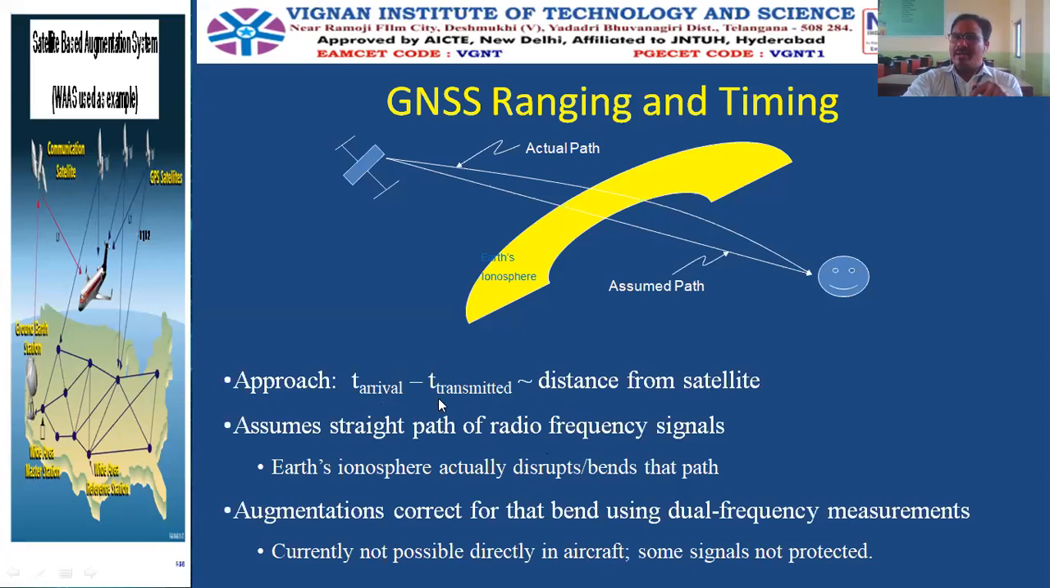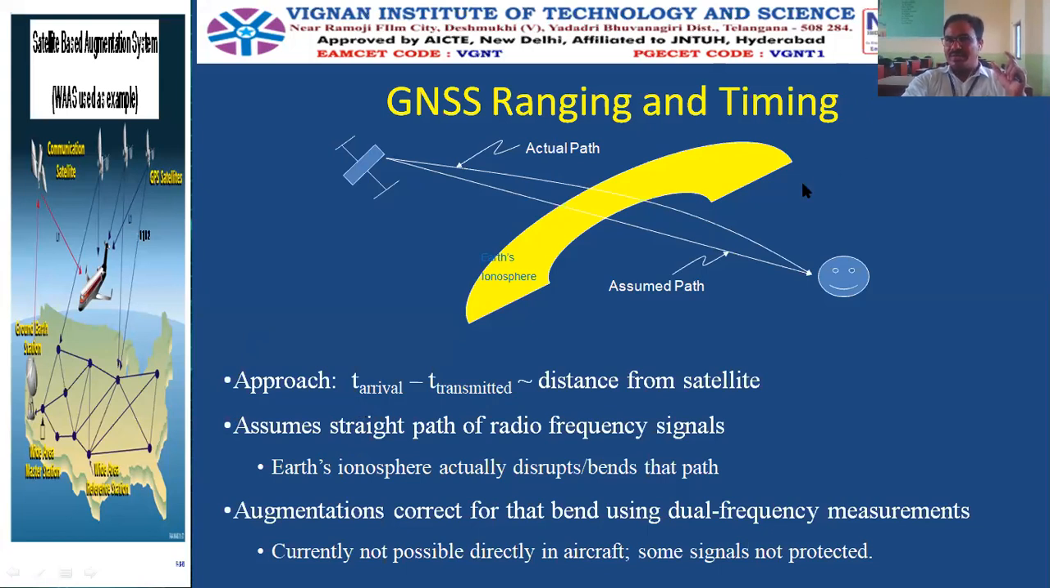So time of arrival minus time of transmission, T2 minus T1 as in the earlier video. T2 is the time of arrival, T1 is the time of transmission, when the signal was transmitted and when it was received. The difference is the total time of travel. This total time of travel multiplied by the speed of light, the radio frequency signal's speed, gives us the actual distance from each satellite. The same procedure is applied to calculate the distance from the other two satellites also.